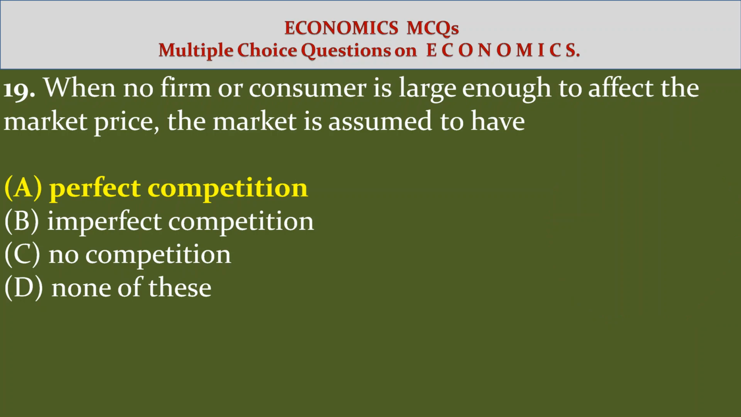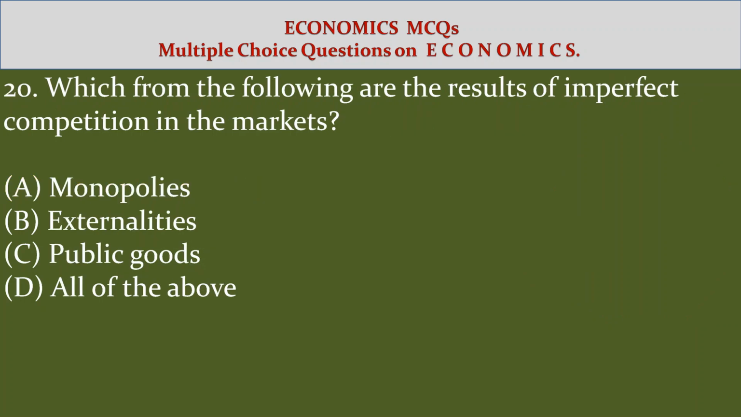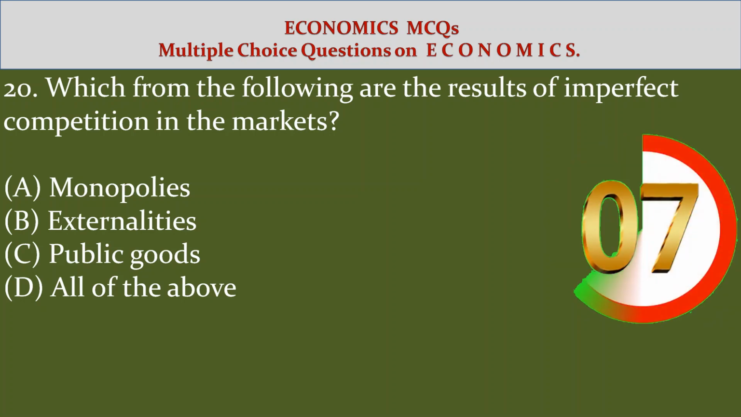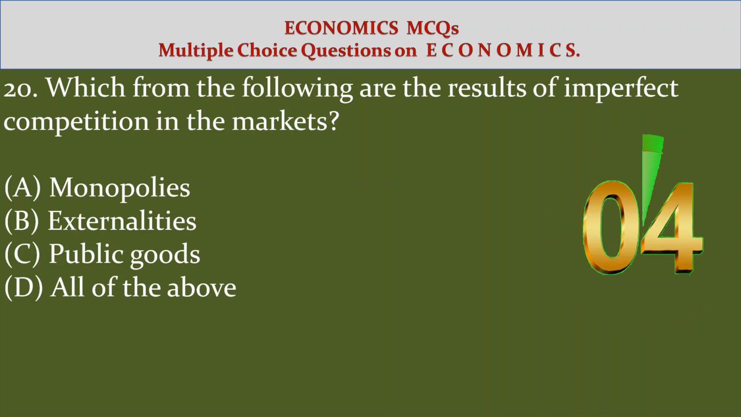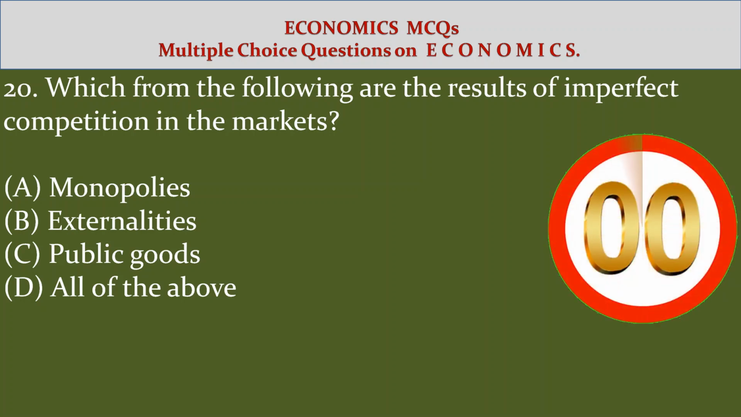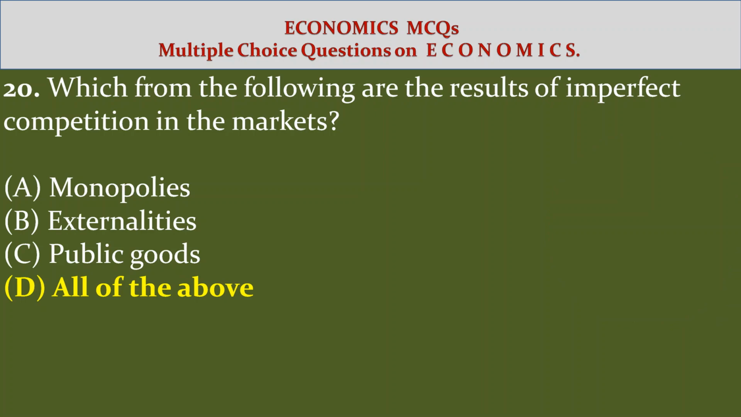Answer A, perfect competition. 20. Which from the following are the results of imperfect competition in the markets? Option A, monopolies. Option B, externalities. Option C, public goods. Option D, all of the above. Answer option D, all of the above.